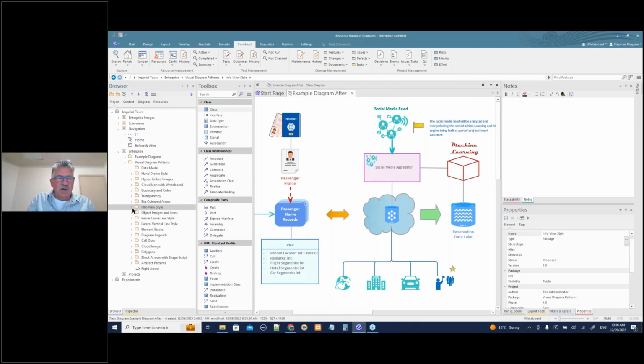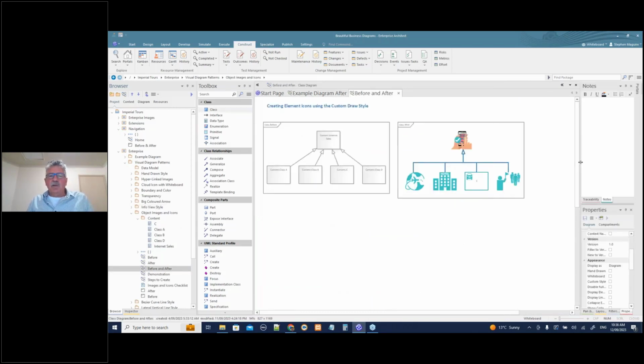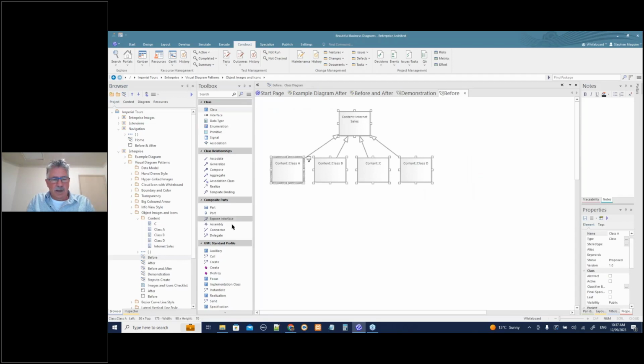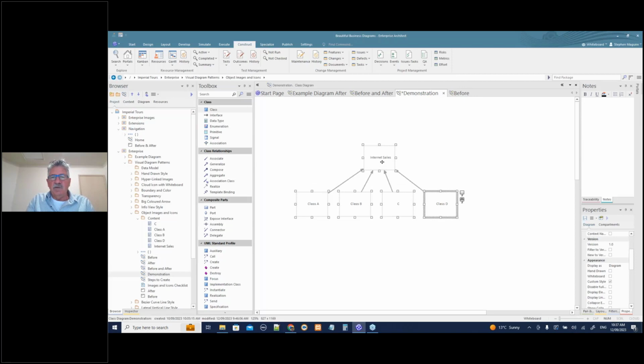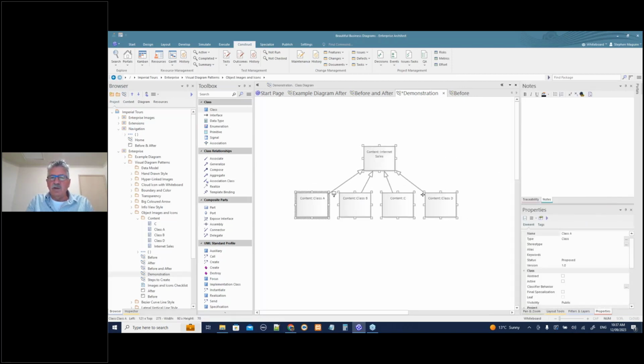Right. So let's look at this, and let's look at our before and after. So here's our before and after. You can see the plain old looking diagram with the generalization connector, and here we've got a much more attractive diagram. So this is kind of key. This part of it's key to what we're doing. Let's have a look at the demonstration. Again, we'll get our before elements, and we'll go to after. We'll go to demonstration. Paste those guys in there, and we'll turn off info view or the custom style, which we had there for a bit.